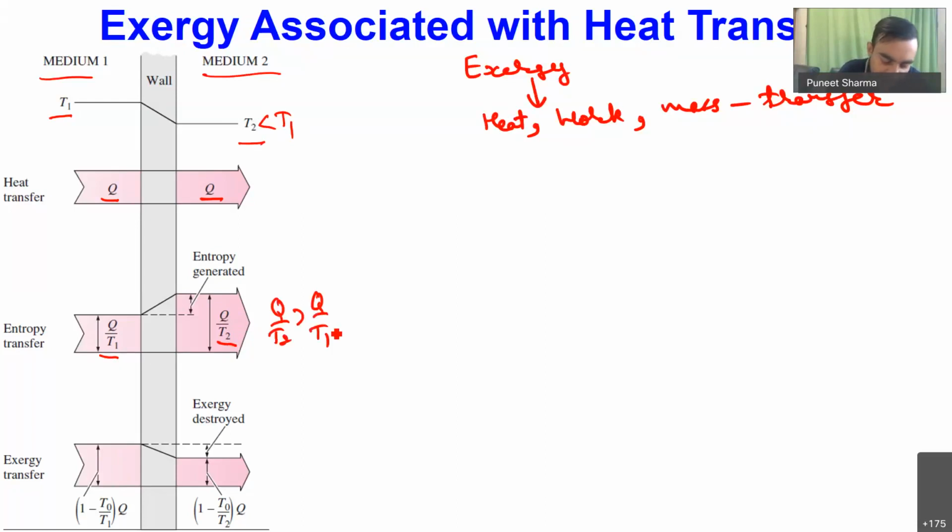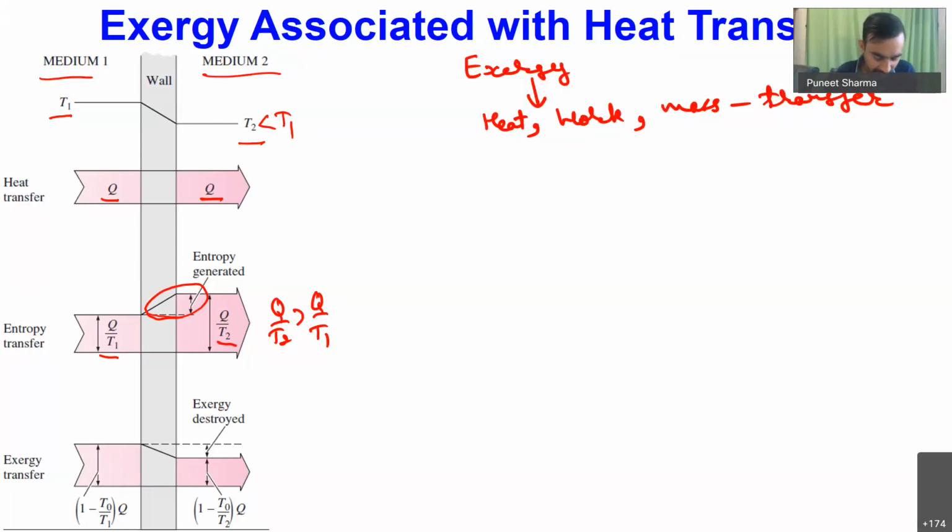So that's why you will find that in this heat transfer process, we are having a certain amount of entropy generation. And if we are having entropy generation, obviously during this heat transfer process, we will be having some exergy destruction. So if we have to utilize the exergy associated with heat transfer, what we have to do is connect some reversible heat engine, because a reversible heat engine will only enable the transfer of heat in a reversible manner between finite temperature differences.